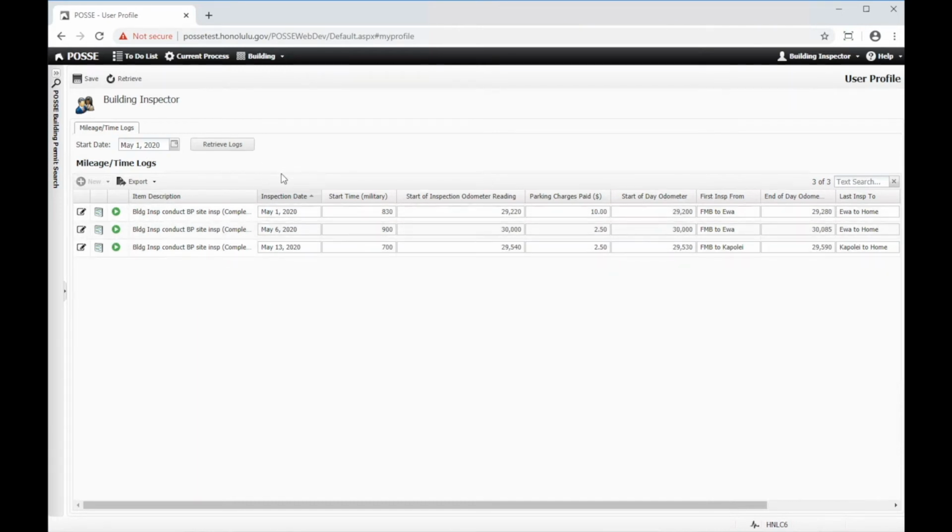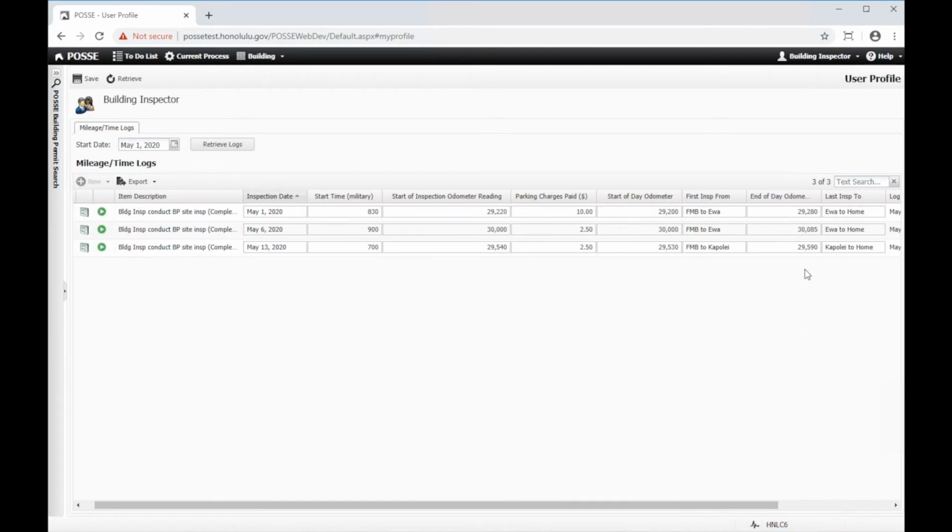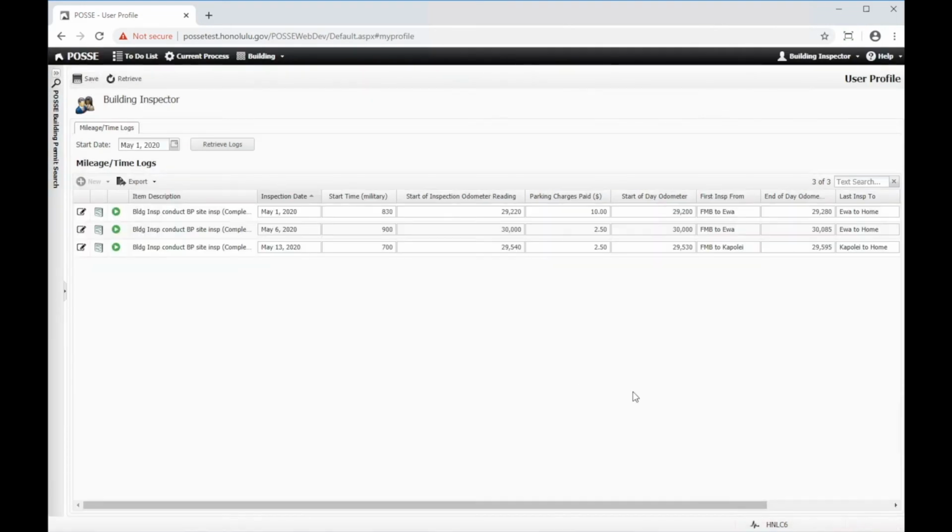Now, if I notice an issue with one of my time entries, down here is where I can make any corrections I have to before the end of the month. So if I just notice that one of these numbers is off a little bit, I can make the change that I need to there, and then just hit save. And that will keep that record modified the way I changed it. And then once I've reviewed and it looks good, then I know I have all my mileage time log in for the month.